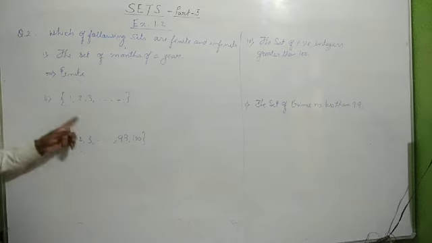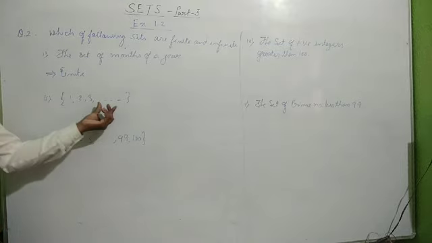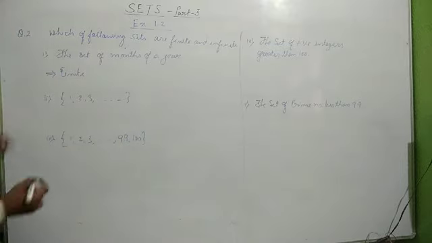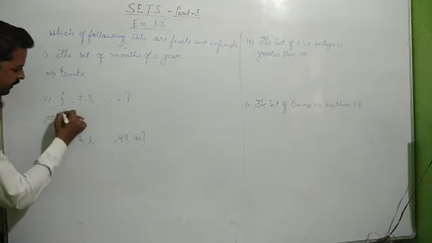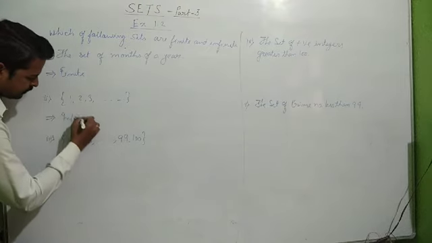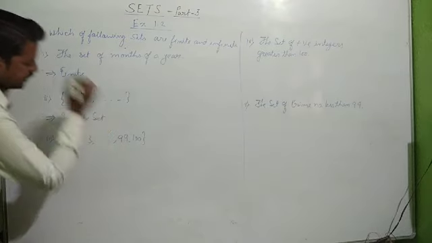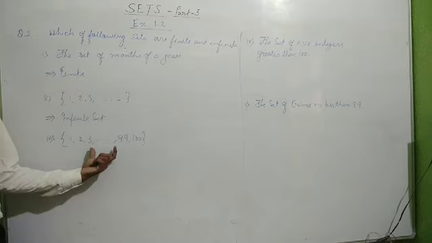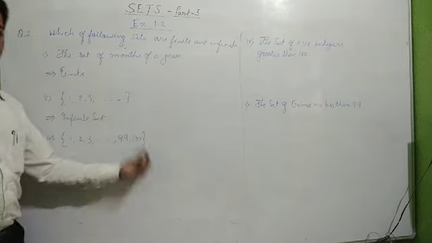Now let's see the second question. It has elements 1, 2, 3, dot dot dot. It means this set has n number of elements. We cannot count it, so it is an example of an infinite set. We'll write here infinite set. Now let's see the third question, which has elements 1, 2, 3, dot dot dot, similarly 99 and 100.